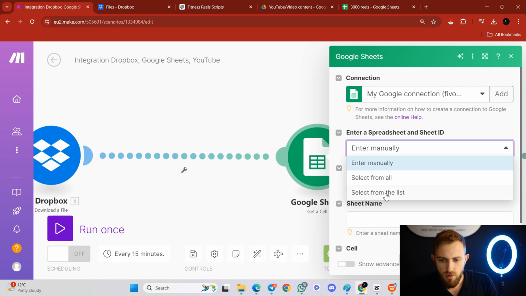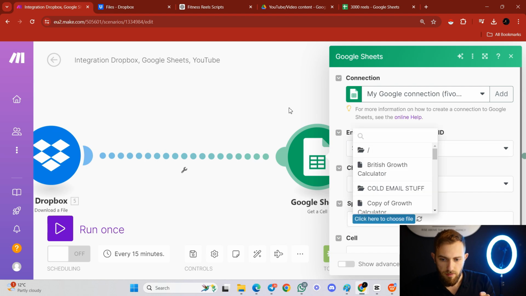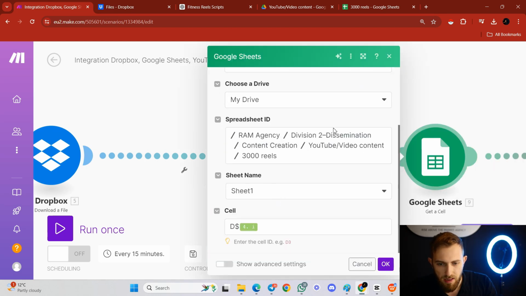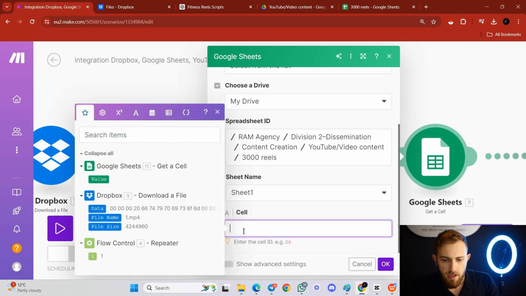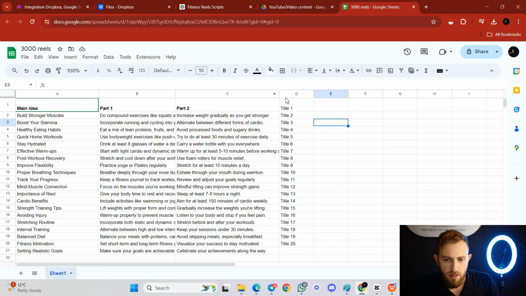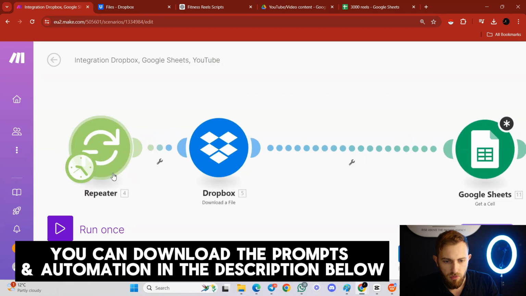Then you would go to select from the list, and then you would find the exact spreadsheet ID in your Google Drive. You would find the exact file and the exact folder and the spreadsheet that you need, and then you would click on sheet 1, because for me it's sheet 1 over here. And then over here at cell, you would basically take the column that you have the different titles, which is the D, column D, and then you would click on this one, the repeater. You would click on the output from the repeater.